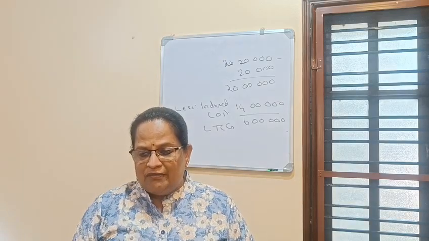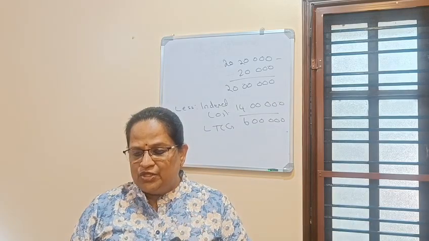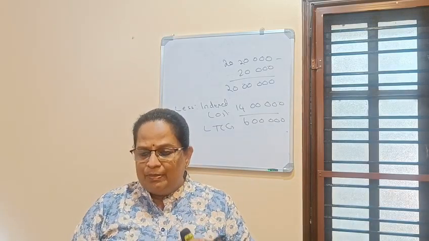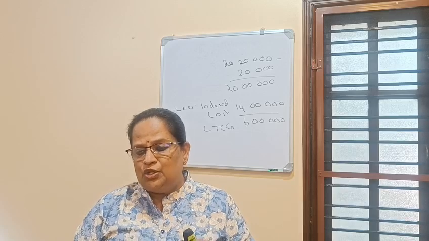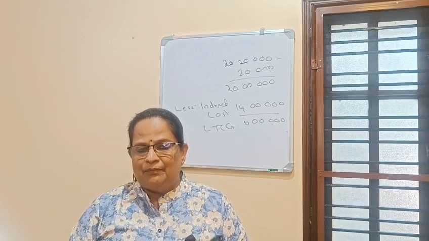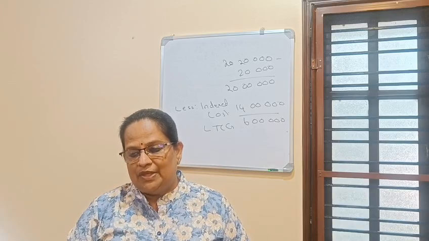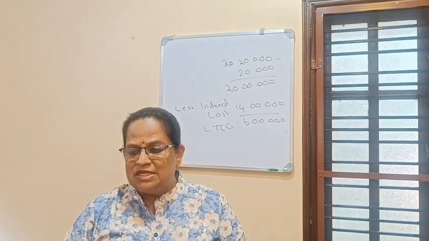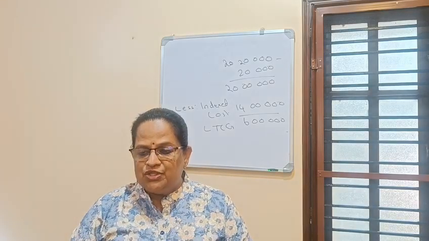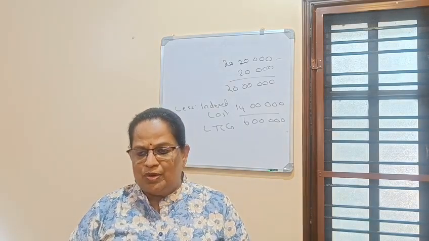Now, the exemption is not available if the assessee owns more than one house property on the date of transfer, or if he purchases any other residential house property other than the new asset within a period of 1 year, or if he constructs a new house property within 3 years. Now, any income from such residential house, other than the residential house owned on the date of transfer of the original asset, is chargeable under the head income from house property.